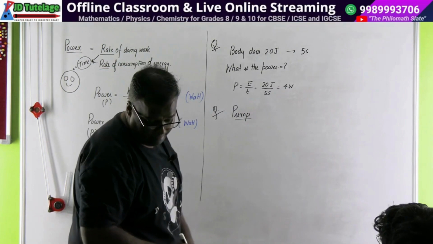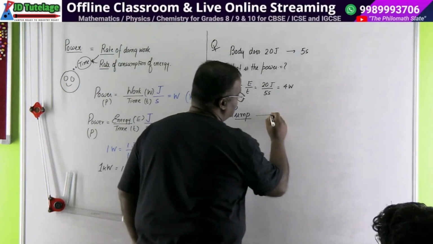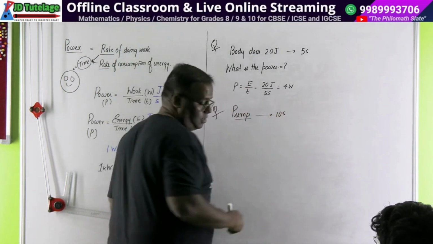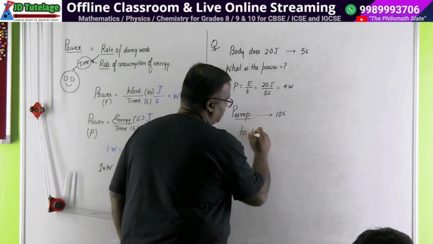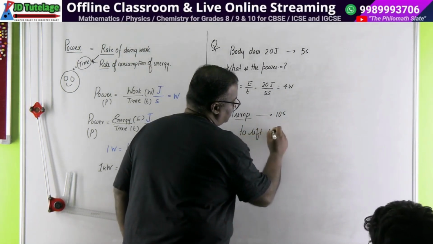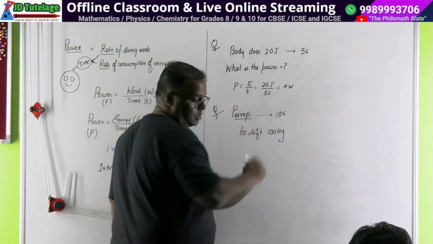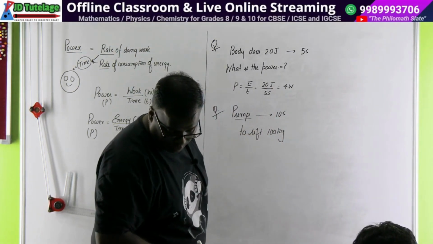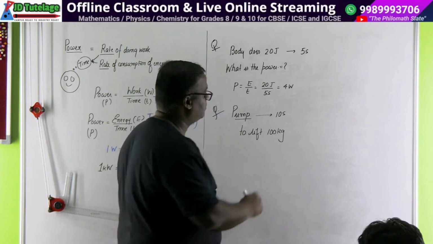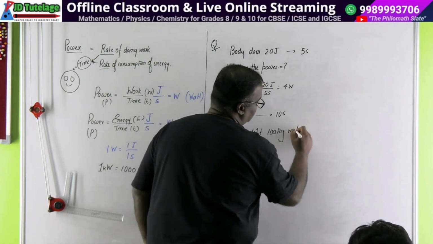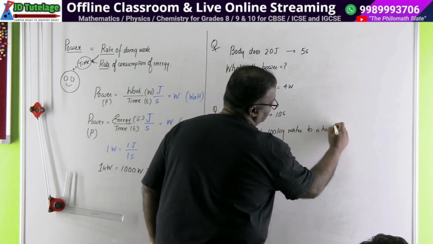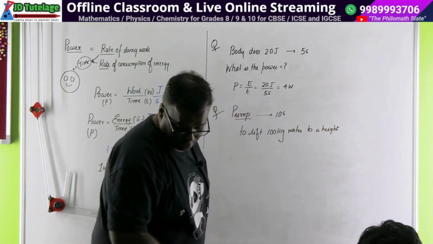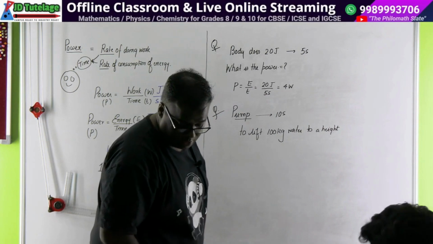We have a pump and the pump takes 10 seconds to lift 100 kg water to a height, and the height is 20 meters.